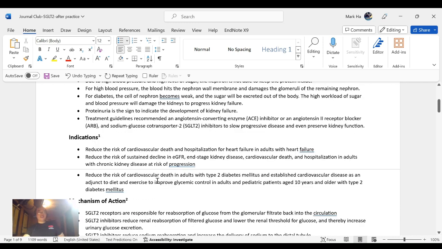So the indications of SGLT2 inhibitors are to reduce the risk of cardiovascular death and hospitalization for heart failure in adults with heart failure; reduce the risk of sustained decline of eGFR, end-stage kidney disease, cardiovascular death, and hospitalization in adults with chronic kidney disease at risk of progression; reduce the risk of cardiovascular death in adults with type 2 diabetes and established cardiovascular disease; and as an adjunct to diet and exercise to improve glycemic control in adult and pediatric patients aged more than 10 years old with type 2 diabetes.